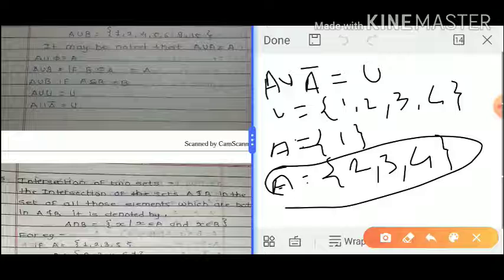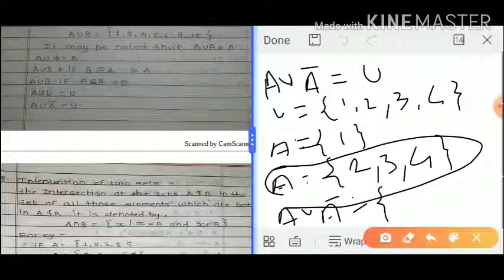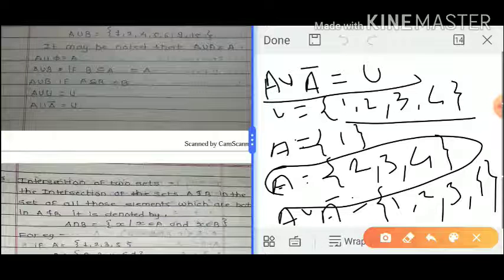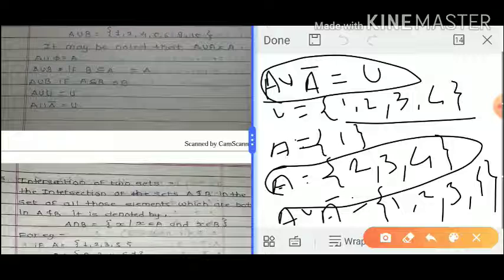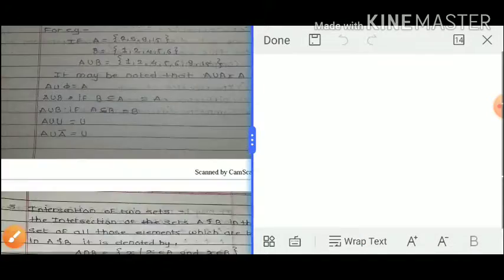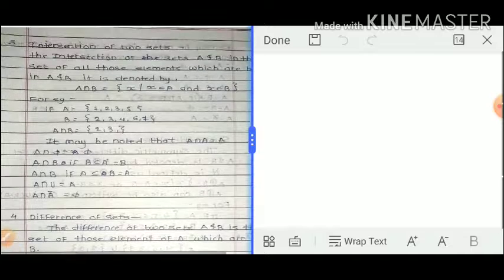Now A union A complement: 1 from set A, and 2 3 4 from A complement. So 1 2 3 4 are all members of the universal set U. So A union A complement is always the universal set. This is the union operation performed on sets.